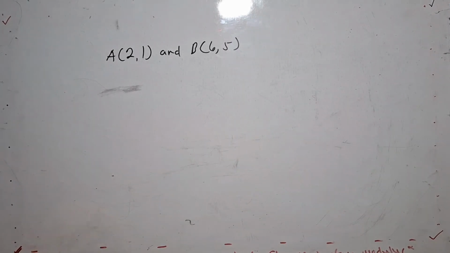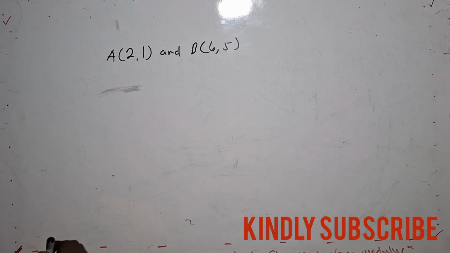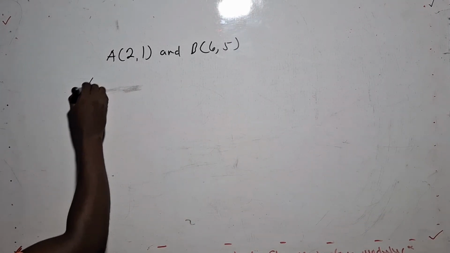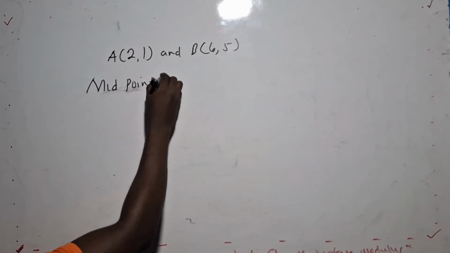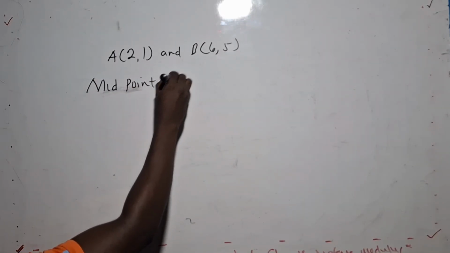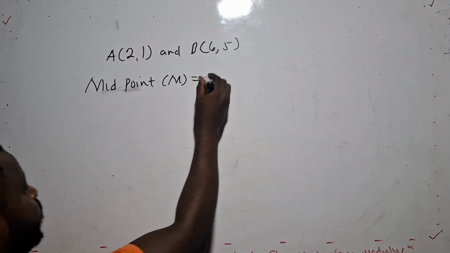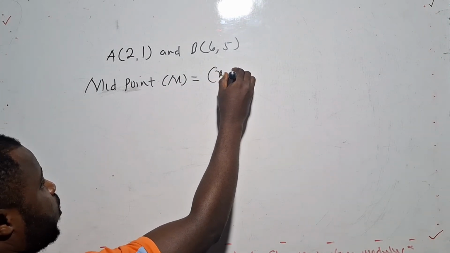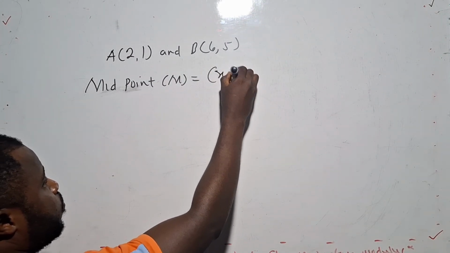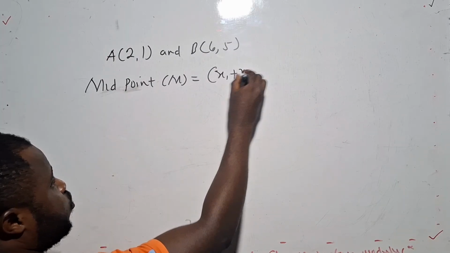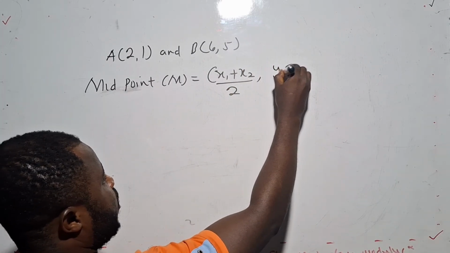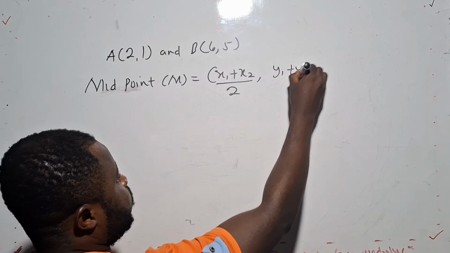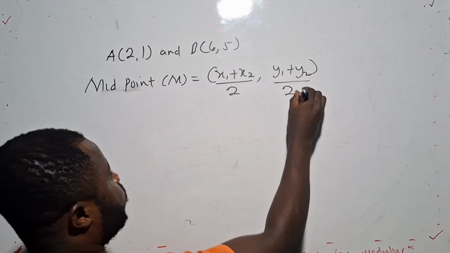Now let's look at this. Now the midpoint, or I can use a capital M, so my x1 plus my x2 coordinate all on 2, then I'll have my y1 coordinate plus my y2 coordinate all on 2.